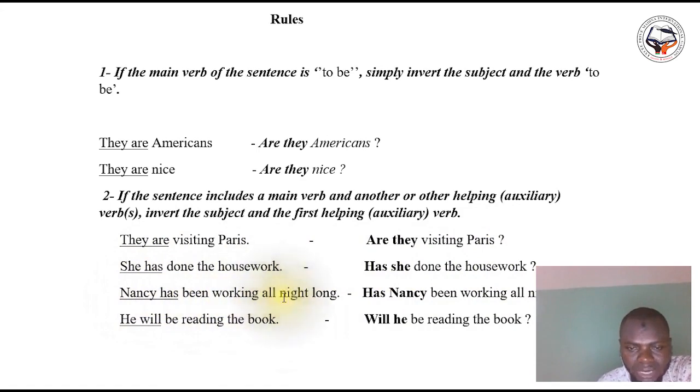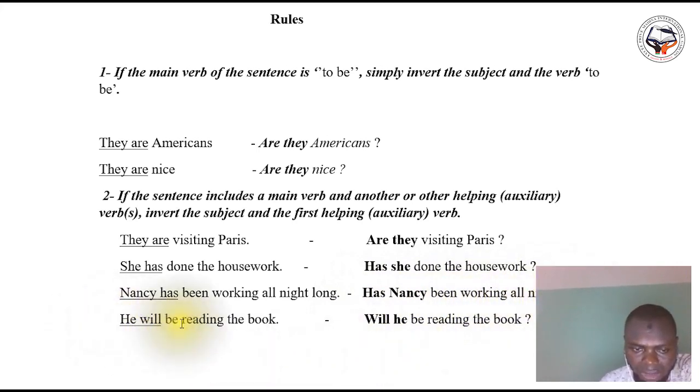Nancy has been working all night long. So Nancy is the subject and has is the auxiliary, the helping verb. So the rule to form the question gives: has Nancy been working all night long? Has Nancy been working all night long?